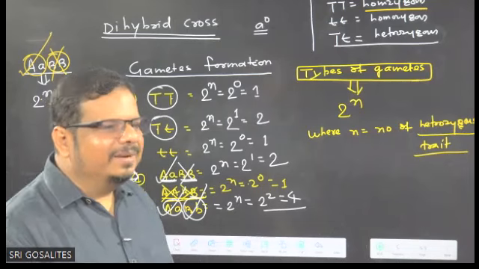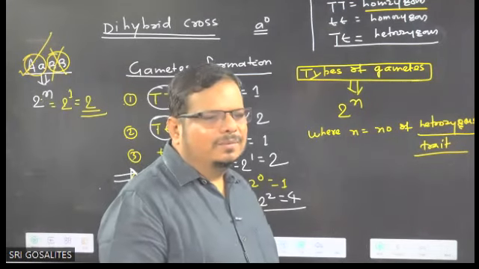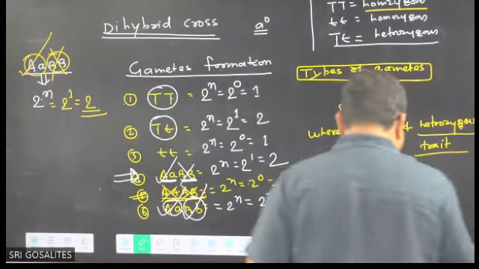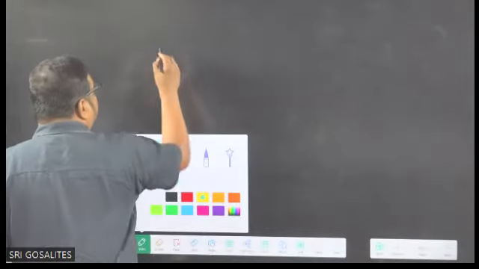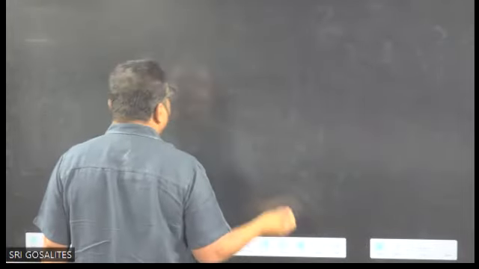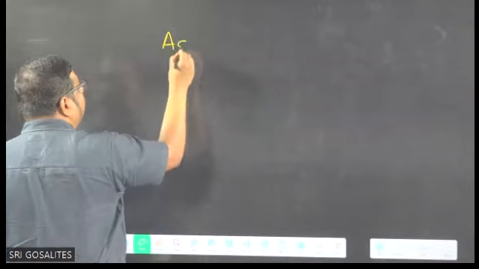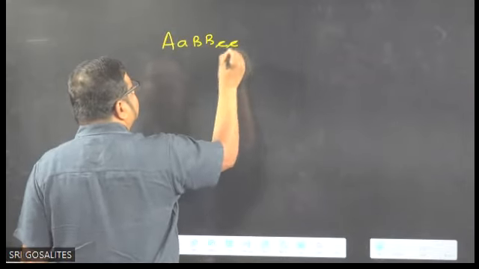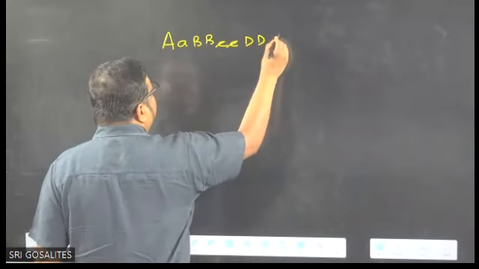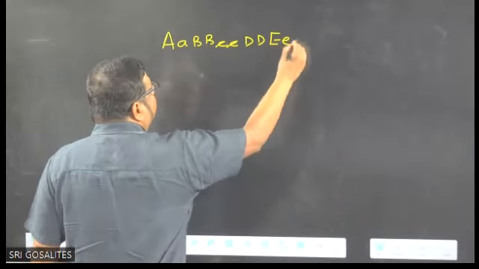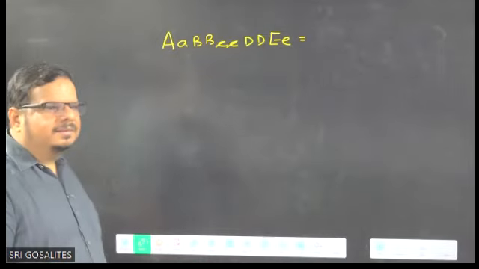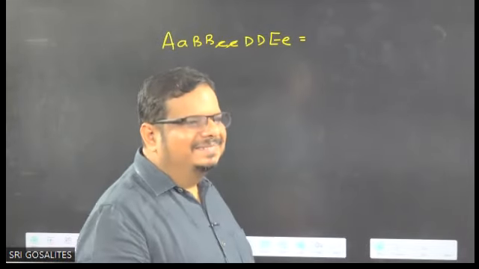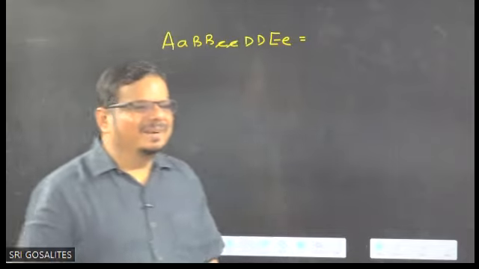Done? Okay, all right. Few more questions. Okay, look. Now, the number of different gametes produced by capital A, small a, capital B, small c, capital D, capital E, small e. Tell me the number of gametes produced by it. Now the question becomes big, but easy.